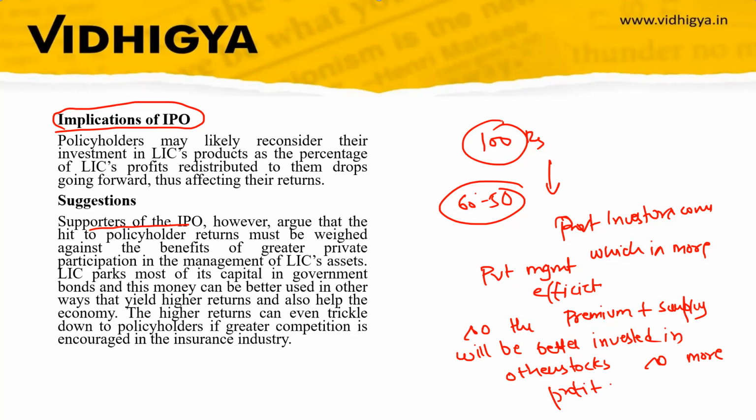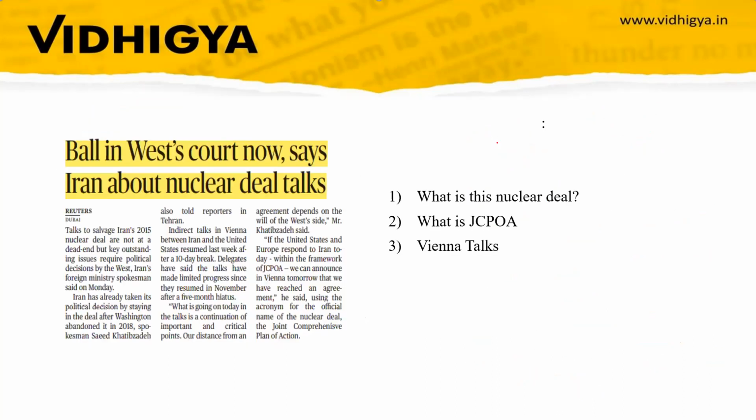For example, with the same amount, the LIC management is earning 100 rupees profit, and let's say if the private shareholders come, with the private management on the same amount, they are earning 150 profit. So this means that the trickle down will also go to policyholders, and they might not see a diminishing in the bonus. So this is what the supporters of IPO are saying.